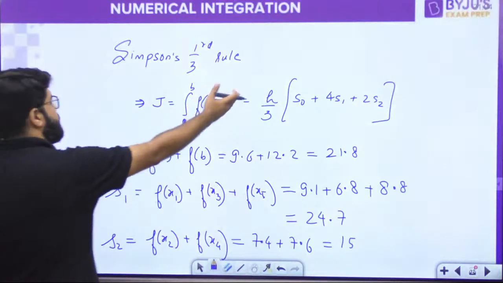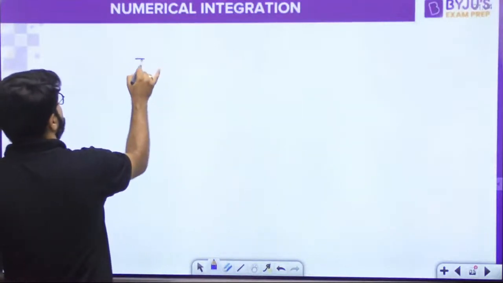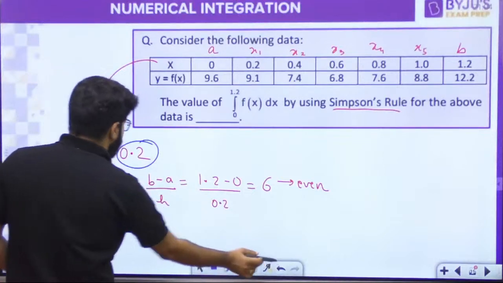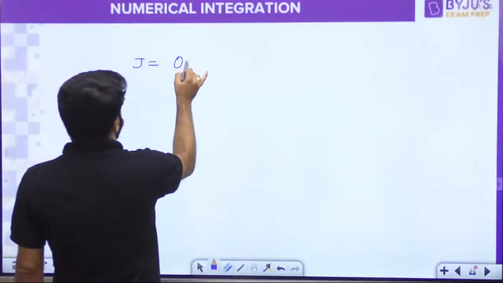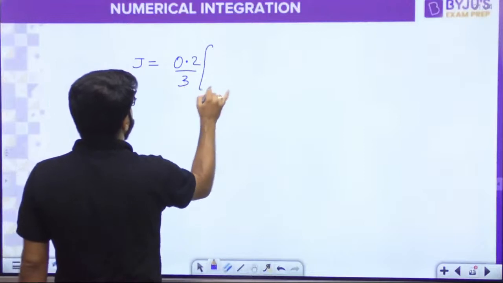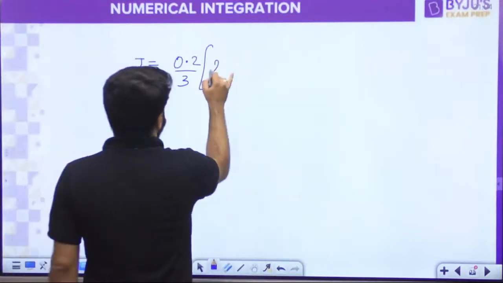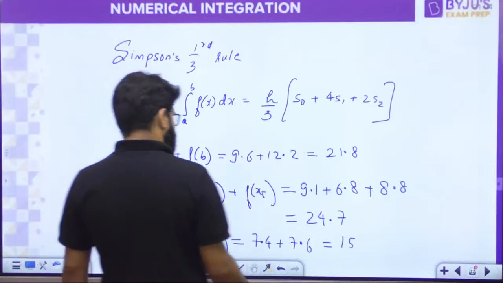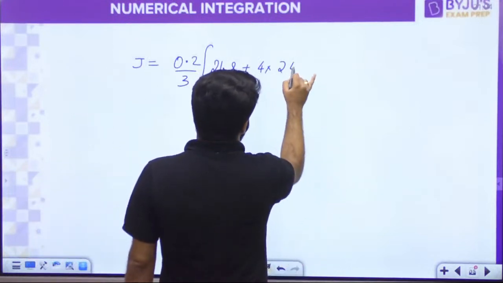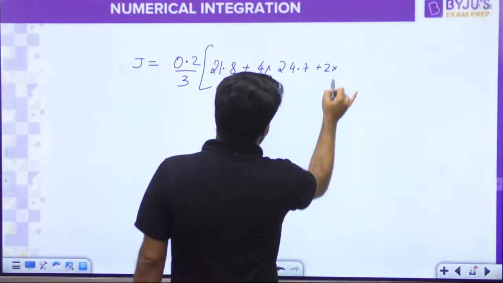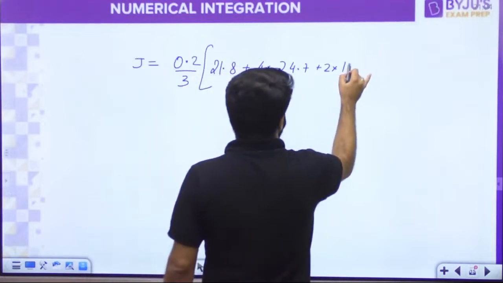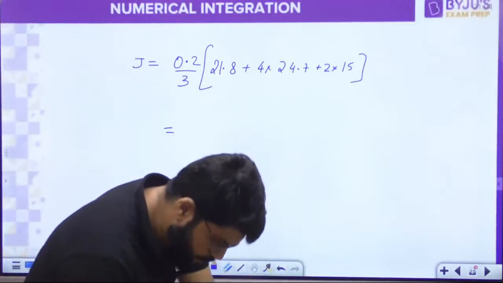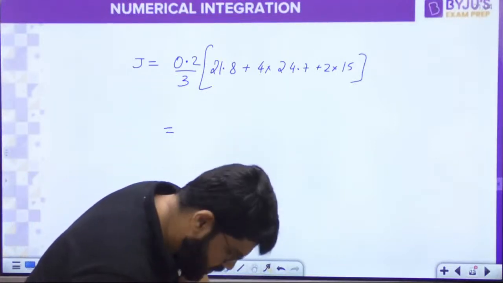So what should be my answer? Just put down the values here. What is the value? h by 3. How much is h? h is 0.2. So h by 3, that is 0.2 divided by 3, into S0 which is 21.8, plus 4 S1 which is 24.7, plus 2 S2 which is 15. Put these down and get me the answer. Let us calculate this.